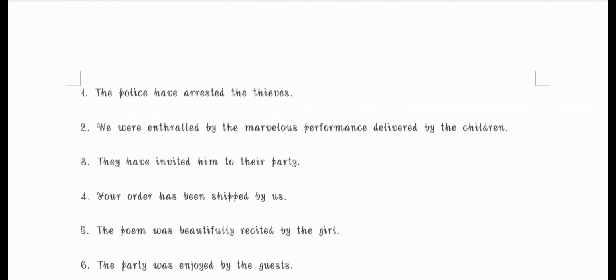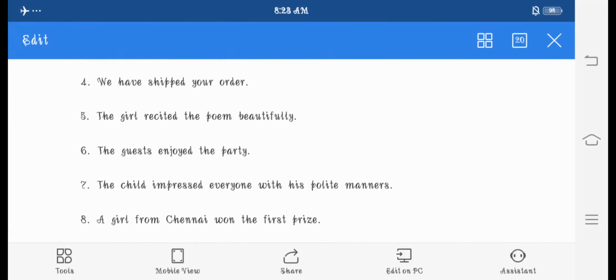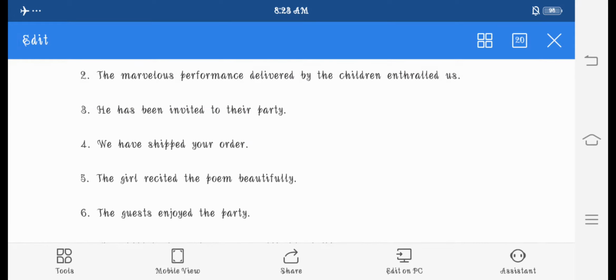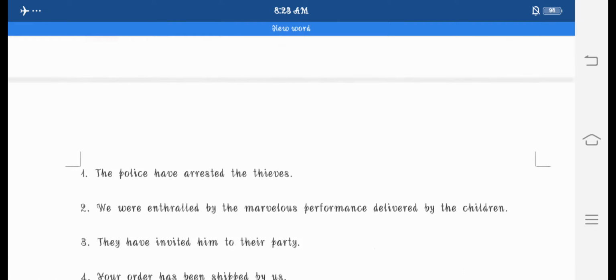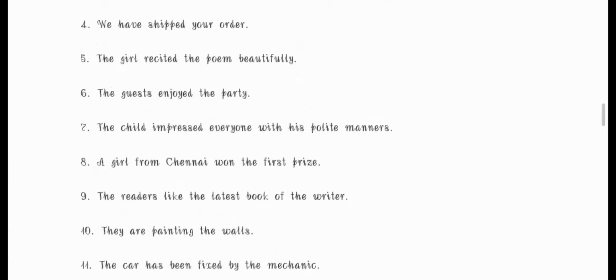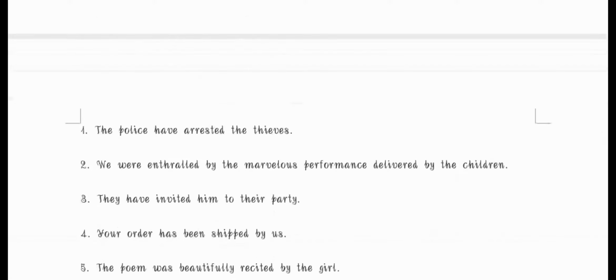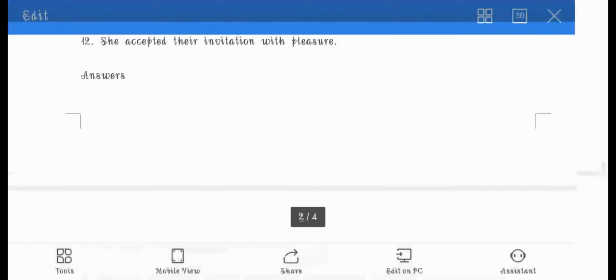He has been invited to their party. They have invited him to their party. We have shipped your order. Your order has been shipped by us. Then the girl recited the poem beautifully. The poem was beautifully recited by the girl.